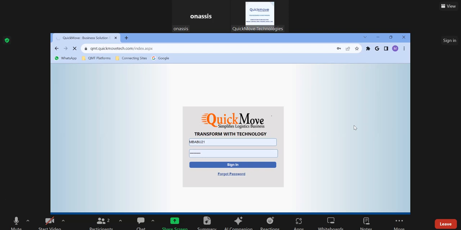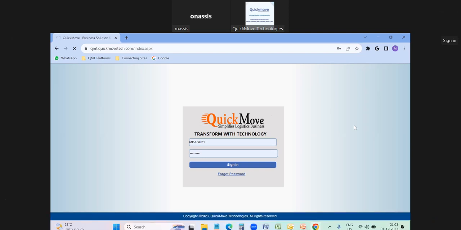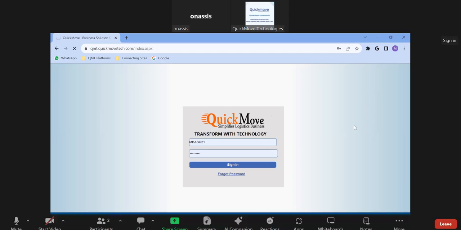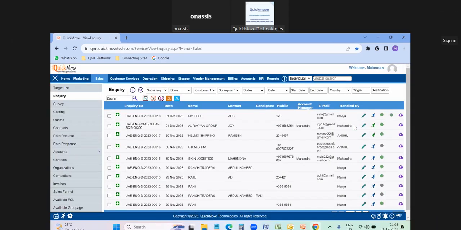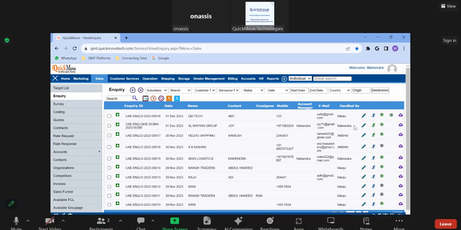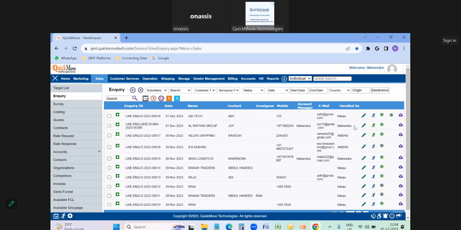Without a proper username and password, no one can log in to the system. You can see the entire system, all the modules, on the screen. We have developed our software inbuilt with CRM, ERP, and an accounting system, especially for logistic companies, and moving and removal companies.